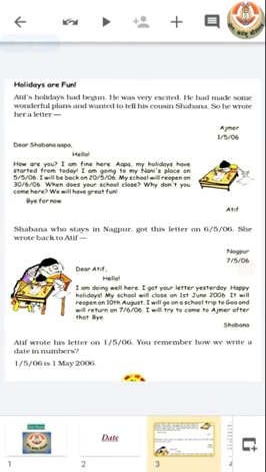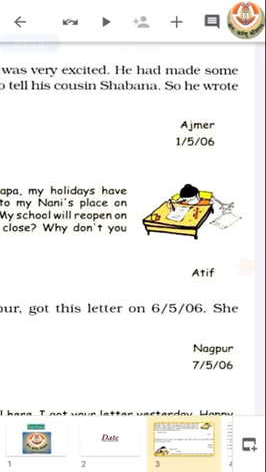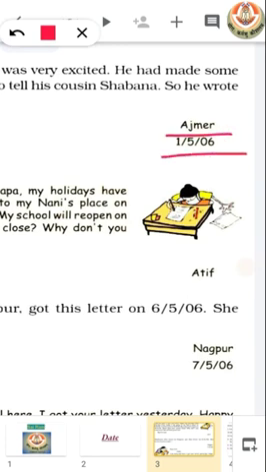Now we have two letters written by cousins to each other. The first letter is written by Atif to his cousin sister Shabana. Atif wrote that letter from Ajmer on 1/5/2006.